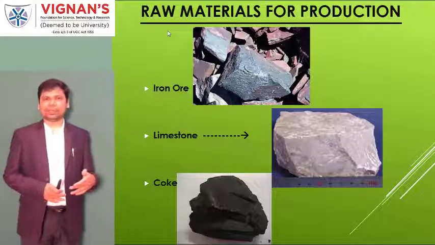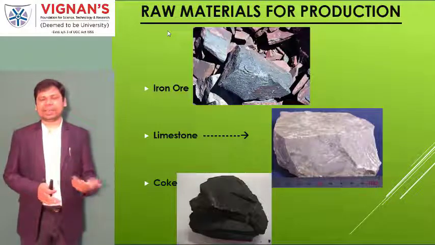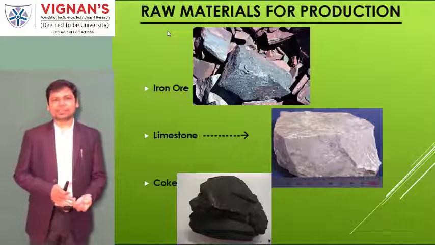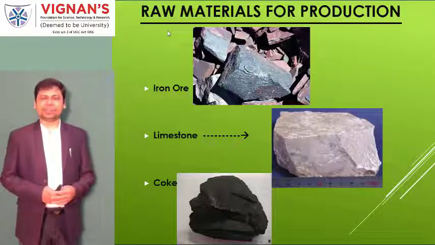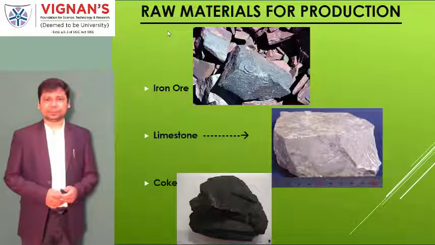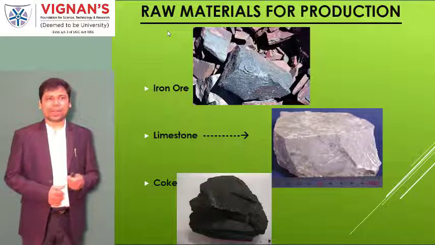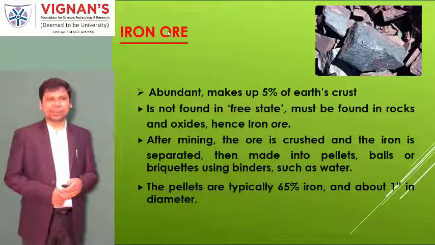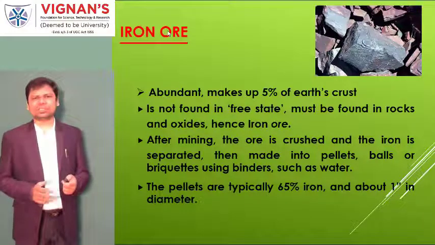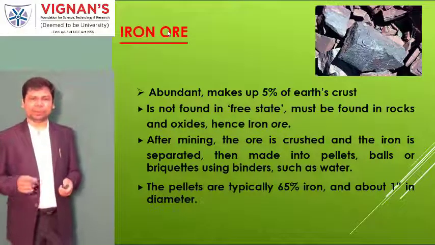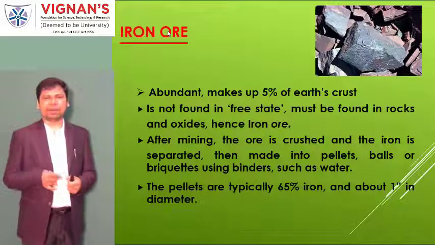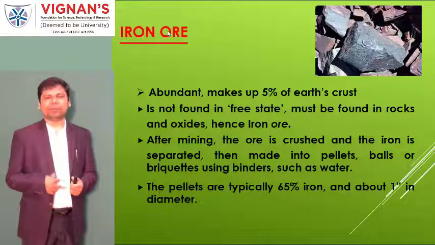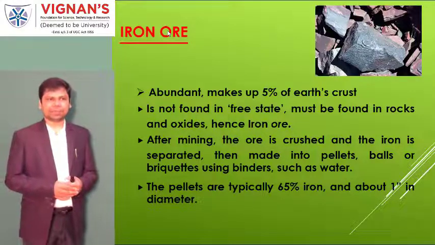Nowadays some electrical categories are available. The blast furnace is one of them. I think you read about these things in your 10th standard or 12th standard. So the iron ore, limestone, and coke are used. First of all, iron ore is about 5% of the material in the earth's crust. That is why whatever products are made of iron cost less.